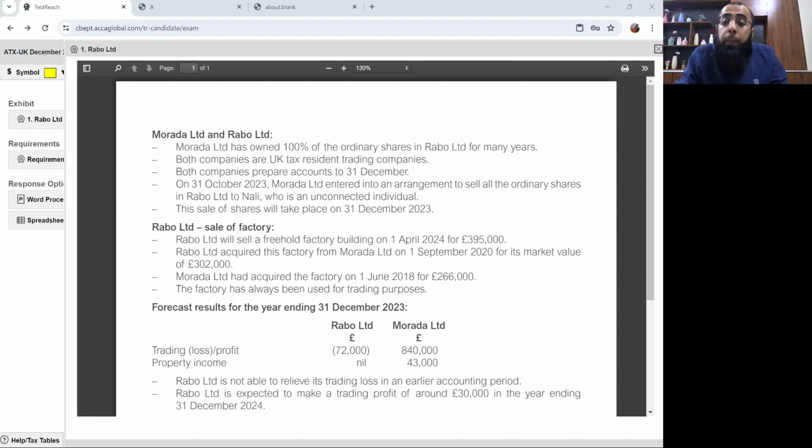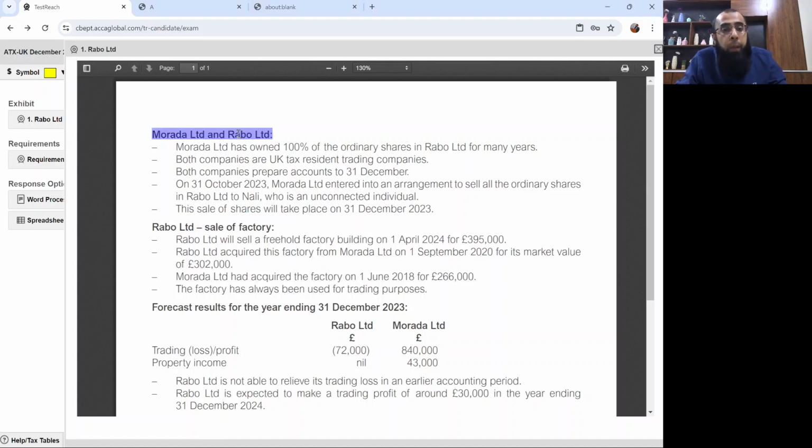I normally recommend the students to answer their complete question in the word processor document only, and wherever they have to do calculation they can use a table. But at the same time, I told you that if someone wants to use a spreadsheet for calculation, that's completely acceptable. Let's read this exhibit 1, which is Rabo Limited.